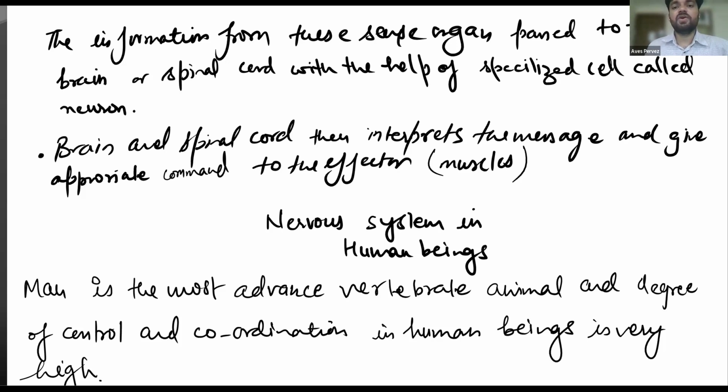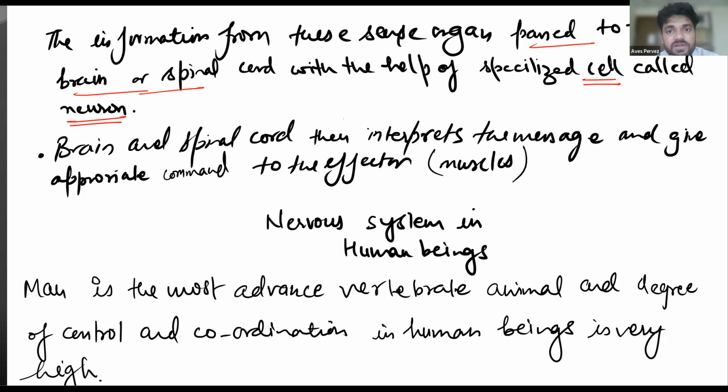Okay, so simply the information from these sense organs is passed to the brain or spinal cord. This is passed to the brain and spinal cord with the help of a specialized cell called neuron. Neuron is the basic fundamental unit of the nervous system. Got it? You understood? Yes, sir. Neuron is the basic fundamental unit of the nervous system.